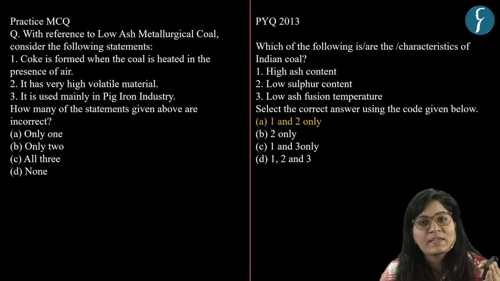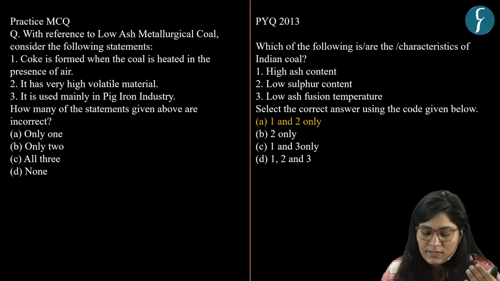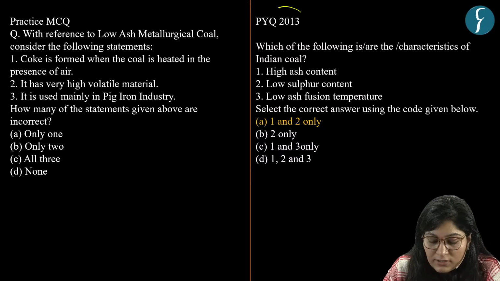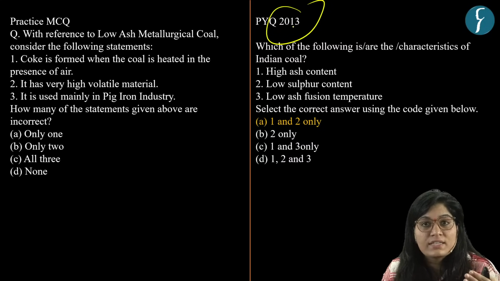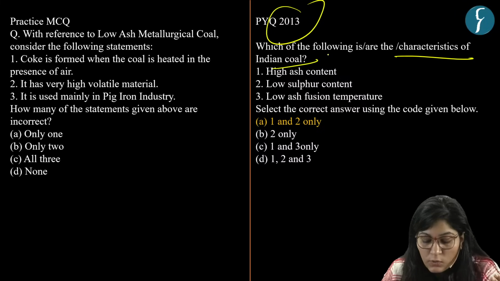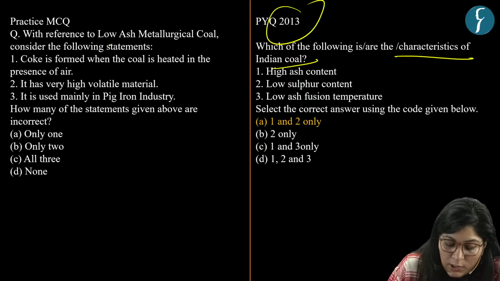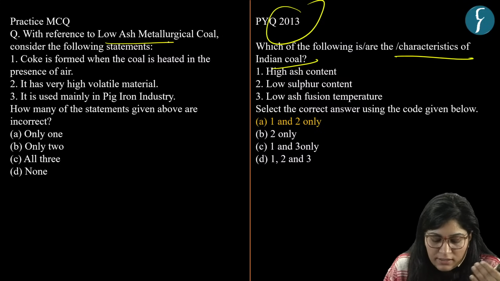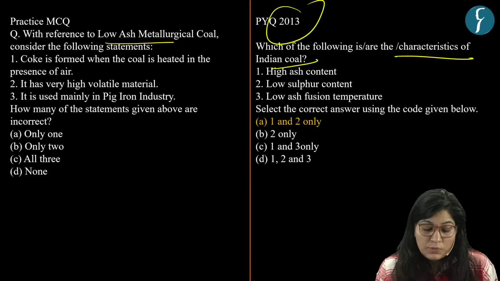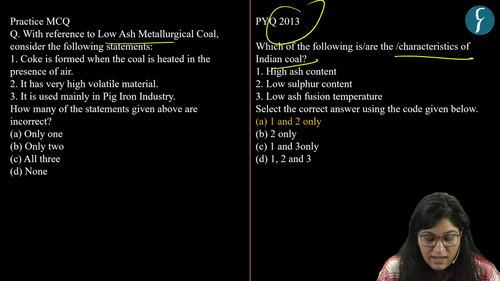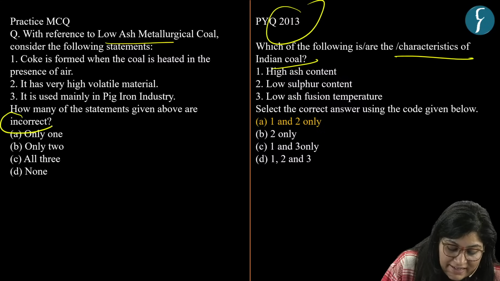Now, UPSC has been asking questions based on different aspects related to coal, coke. So here, like in year 2013, there was a question based on characteristics of Indian coal. So here we have curated a practice question based on low ash metallurgical coke. Here you are provided with 3 statements and you need to find out the incorrect one.